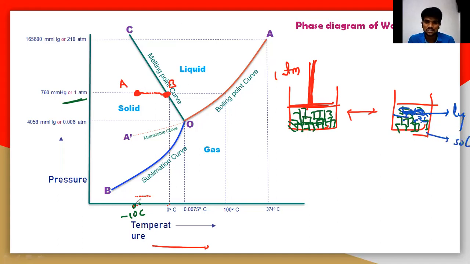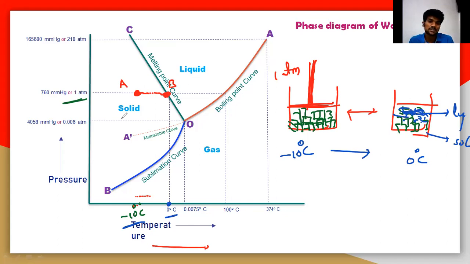So what happens when you are moving from minus 10 degrees Celsius to 0 degrees Celsius? This is at minus 10 degrees Celsius and this is 0 degrees Celsius. So we are increasing the temperature at 1 atmosphere to 0 degrees Celsius. What happens? The solid is ready to melt. It is ready to convert into liquid here. So the solid, the ice, can be converted into liquid. So the solid is starting with the melting.